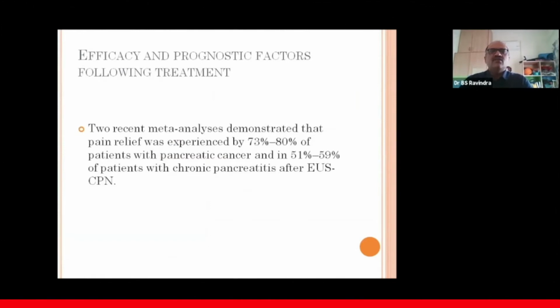And then what is the efficacy of this procedure? I think this is an old study, but the pain relief they have quoted is around 73 to 80% in pancreatic cancer, whereas in chronic pancreatitis it was 51 to 59%. I think most of the guidelines which have come after 2015, that is the 2017 endoscopic ultrasound guidelines, the AEG, that is our Asian EUS group guidelines, now say specifically that in chronic pancreatitis I think this procedure is more of a placebo rather than of benefit.